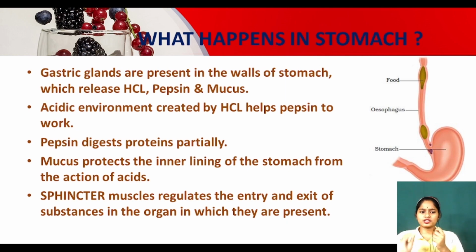See, sphincter muscles are a certain kind of muscles. How do they help? They regulate the entry and exit of the substance. Look here. Can you see it is the entry point and it is the exit point of the stomach. So sphincter muscles are present in the entry point and the exit point through which the food can pass. Clear?